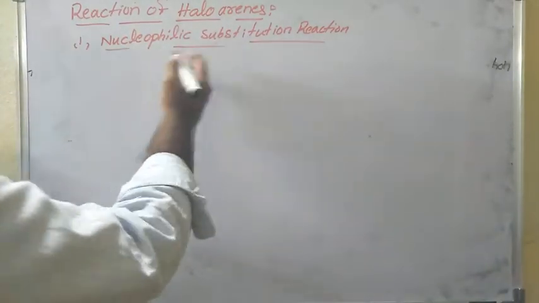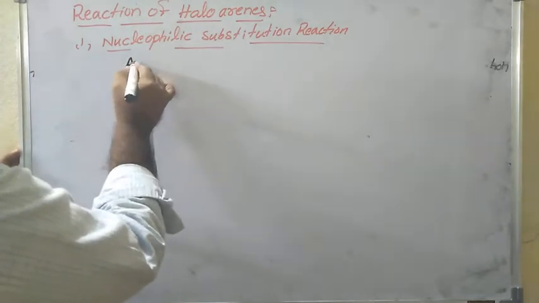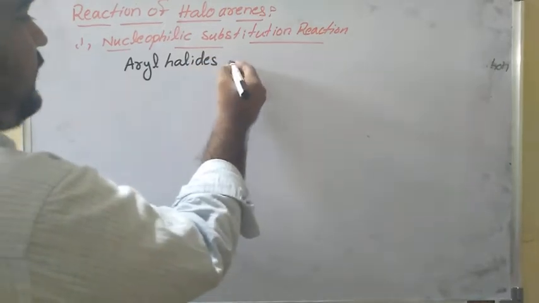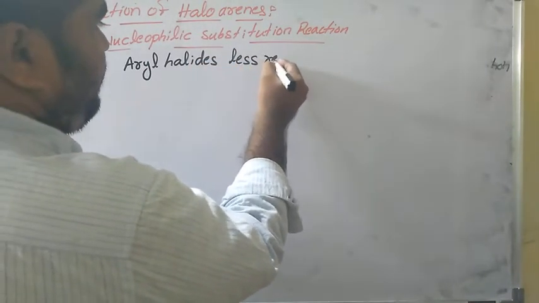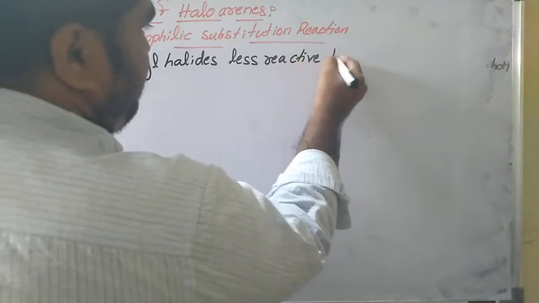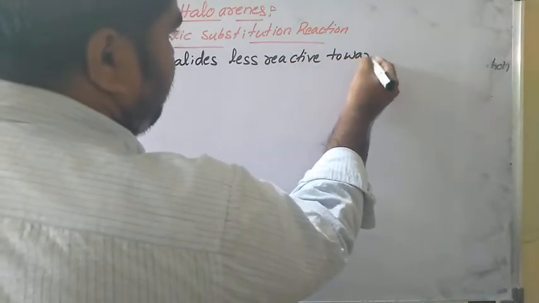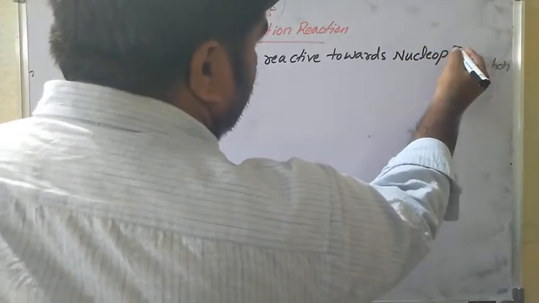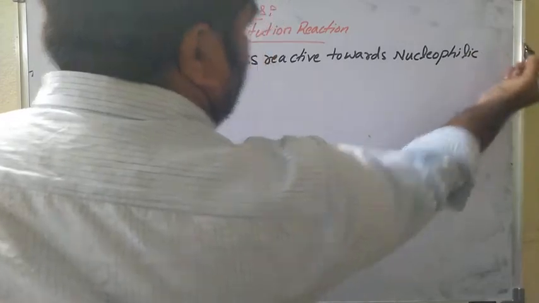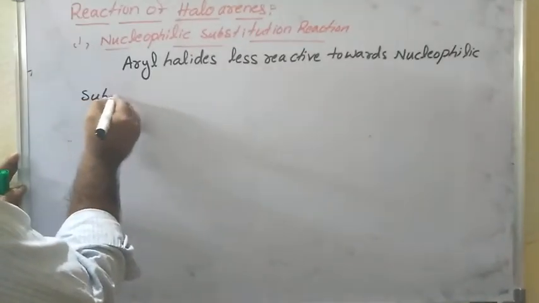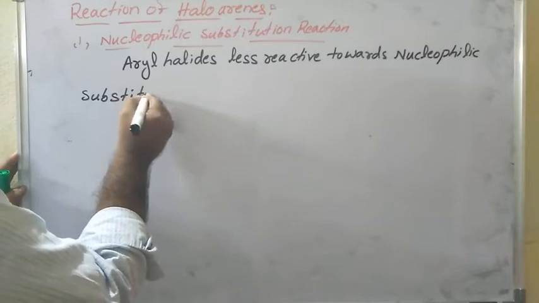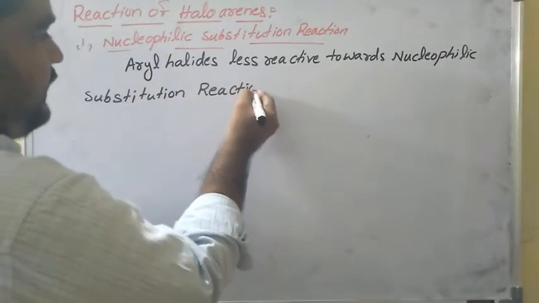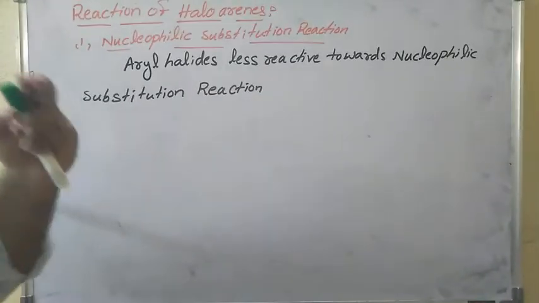Haloarenes, that is aryl halides, are less reactive towards nucleophilic substitution reaction. See here, so aryl halides are less reactive towards nucleophilic substitution reaction.